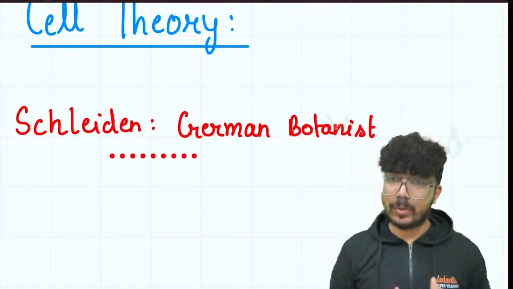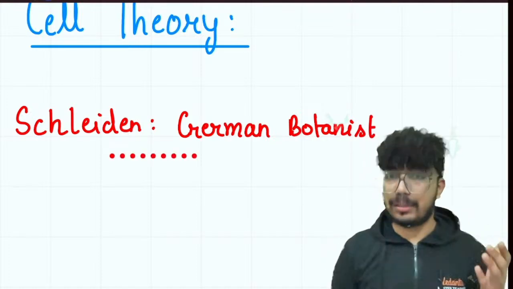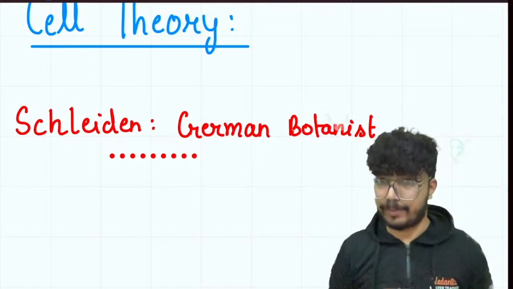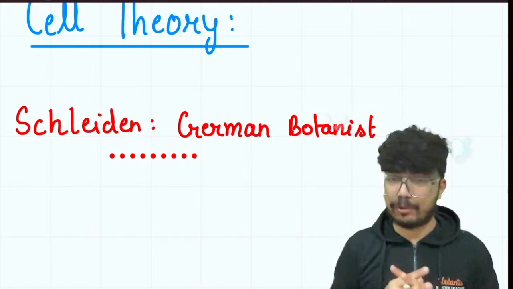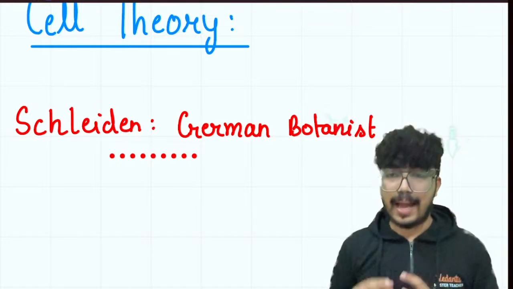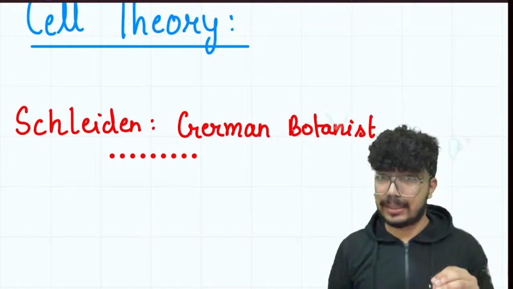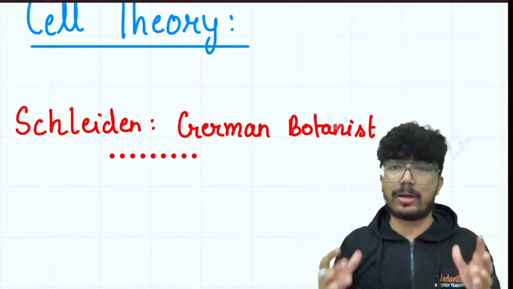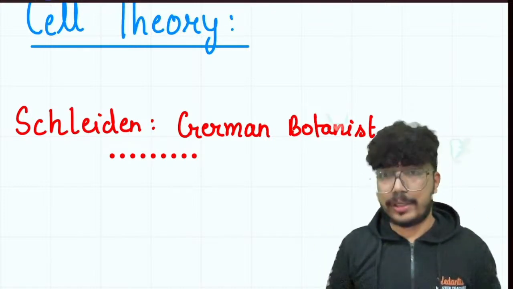Schleiden was a German botanist, and in the year 1838, during that time period, he was working with different types of plants. He was doing his research on different types of plants, and he came up with a hypothesis that different plants are made up of different types of cells, and the different types of cells are organized into different types of tissue, right?